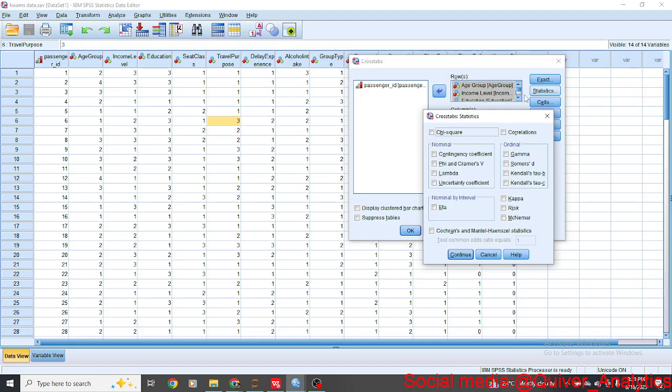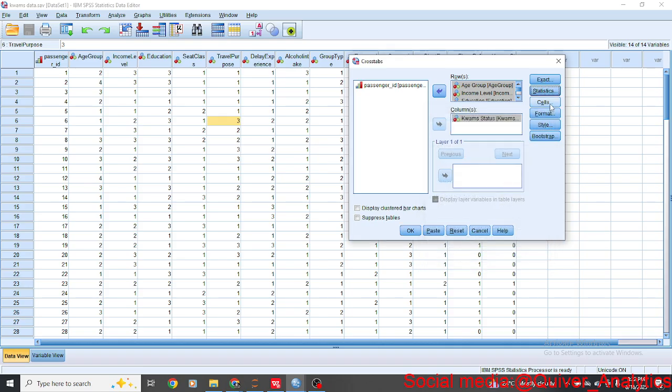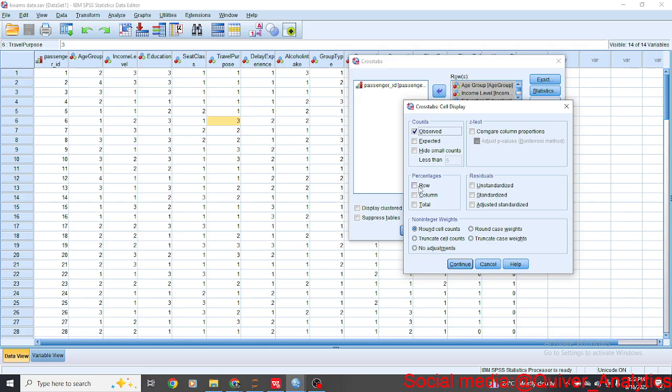Now I go to Statistics and I tell it I want chi-square. Some people pronounce it wrongly, but it's chi-square. There are some other things I can do here, but to keep it simple, I continue. Then Cells. Remember, we are keeping it simple.